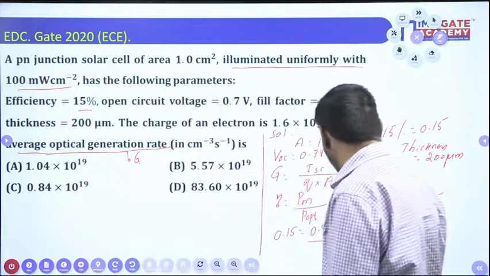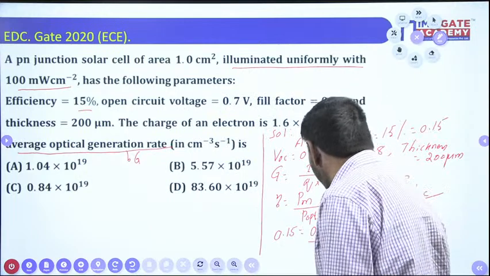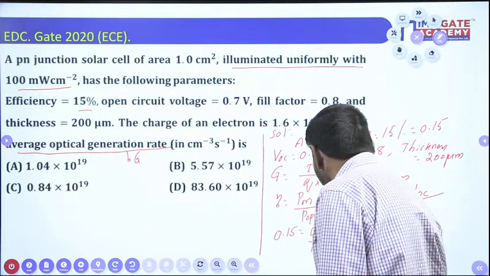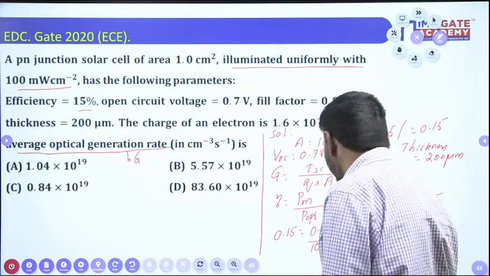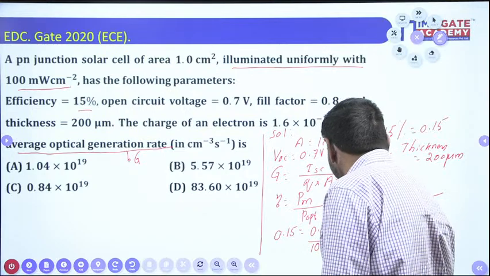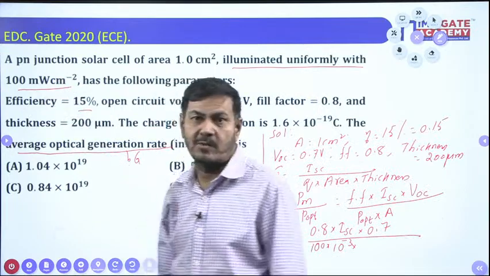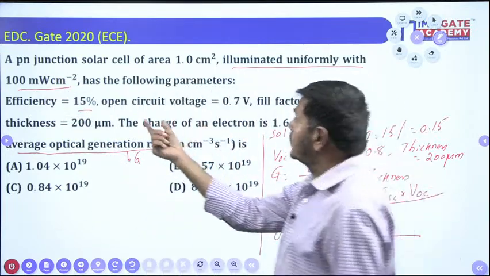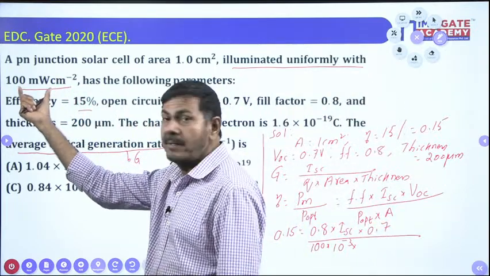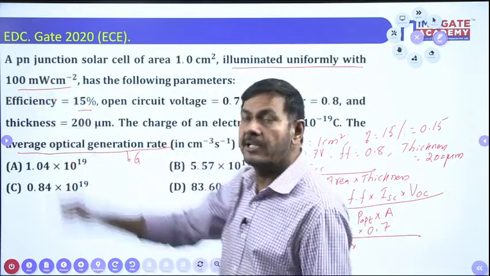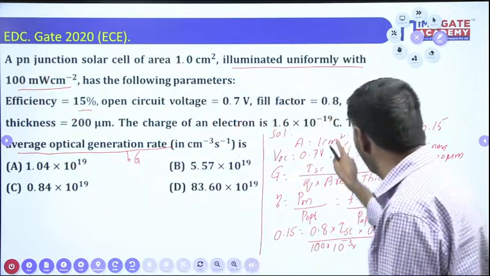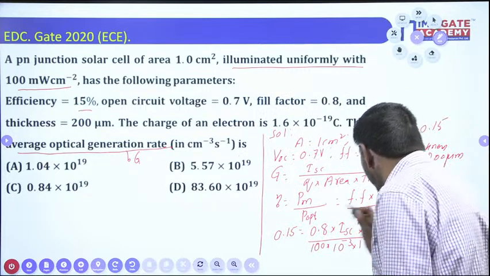Thus we can write here P optical is nothing but 100 into milli, which is 10 power minus 3. Its units are milliwatts per cm square. That value, if you multiply by area, I am going to get the optical power. What area do you have now? 1 cm square, so into 1.